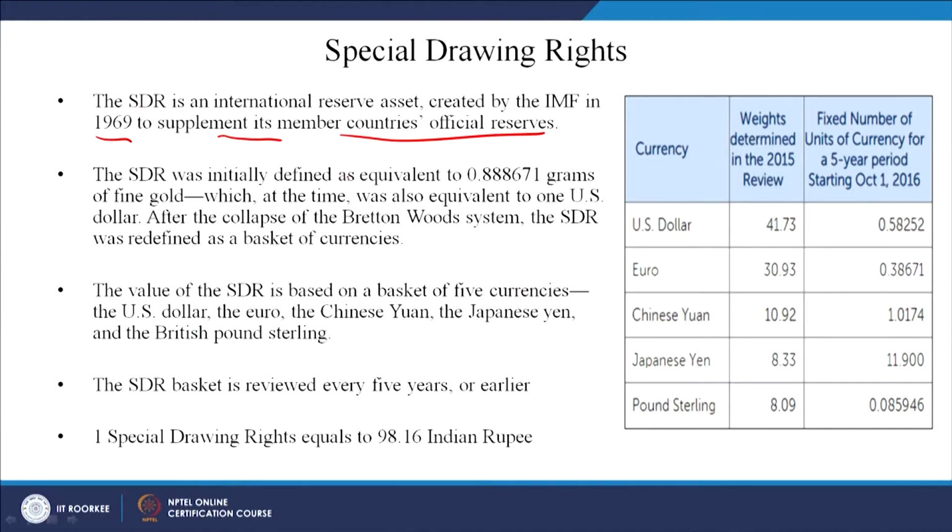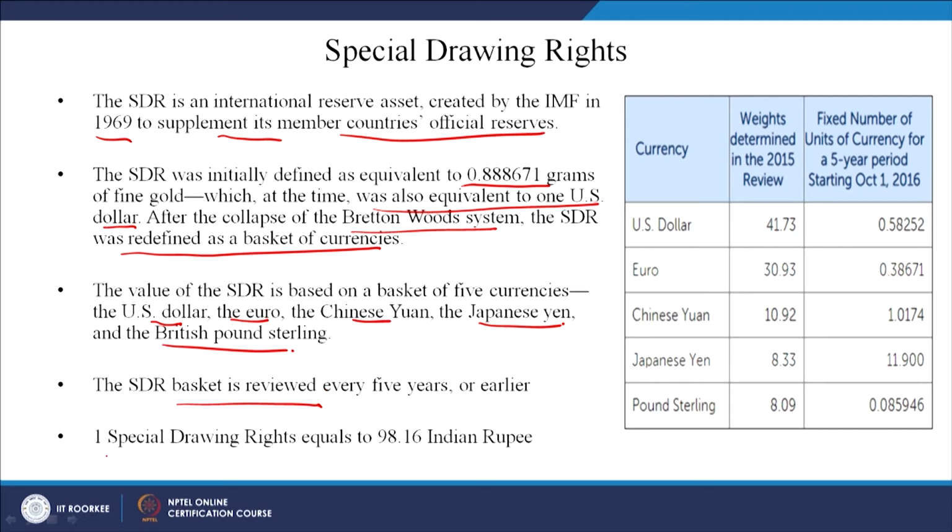The SDR was initially defined as equivalent to 0.888671 grams of fine gold, which at that time in 69 was also equivalent to $1. But after the collapse of the Bretton Woods system, the SDR was redefined as a basket of currencies, and gold was not kept as a measure, right. So, what are the currencies? The 5 currencies are the US dollar, the euro, the Chinese yuan, the Japanese yen, and the British sterling, right. The SDR basket is reviewed every 5 years or earlier, depending on the condition.